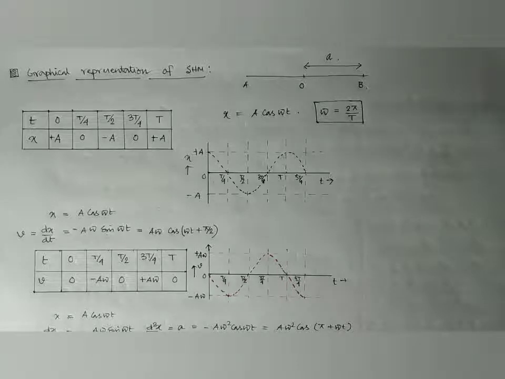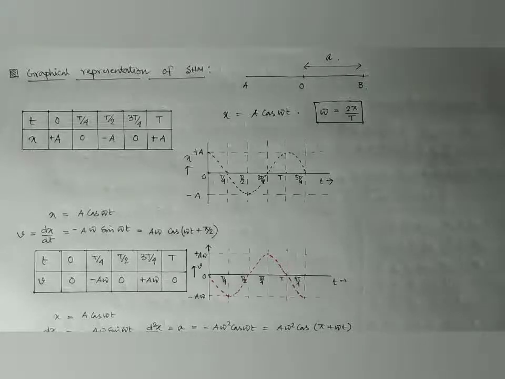Here we are going to discuss the graphical representation of simple harmonic motion. Suppose AB represents the line along which a body executes a to and fro motion about the equilibrium position O. It is a simple harmonic motion.